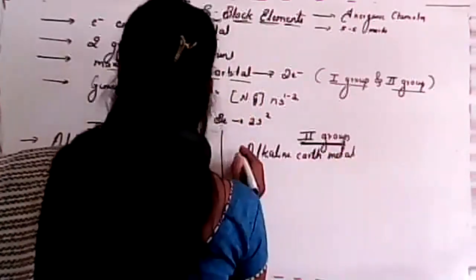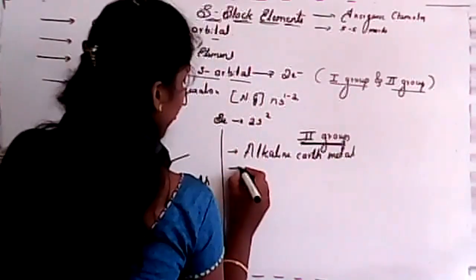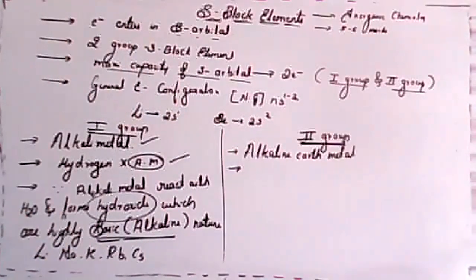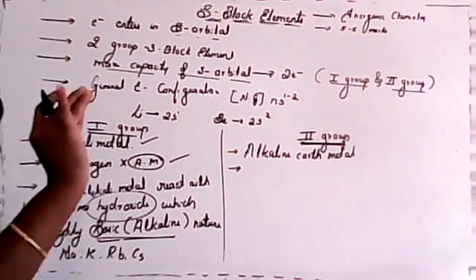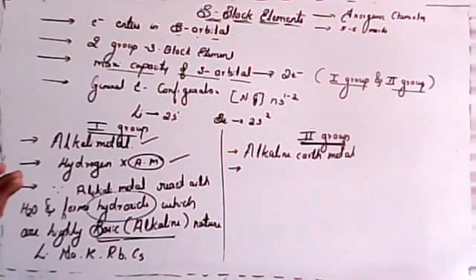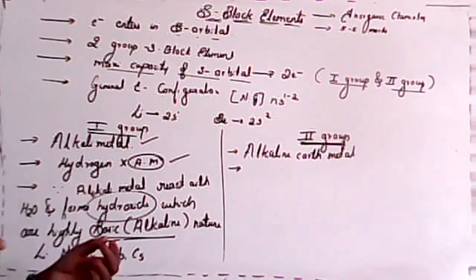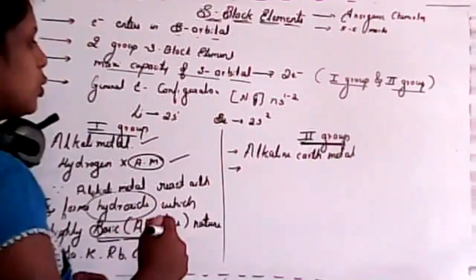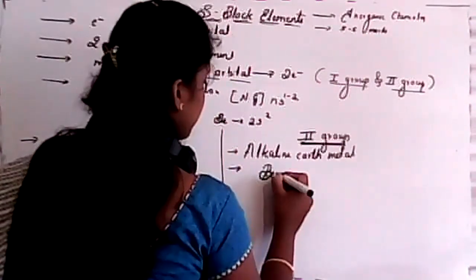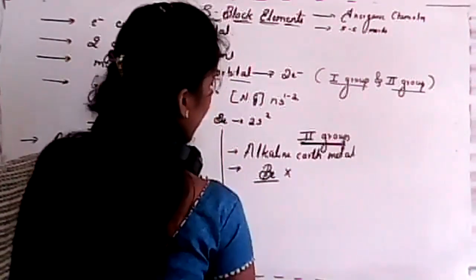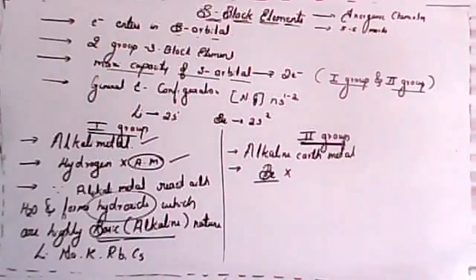What do you mean by alkaline earth metal? Here also there is an exception. Except which element or metal? Any idea, student? You know about this one, but I think you don't know. I'll just tell you: beryllium. Except beryllium, all are known as alkaline earth metals. I'll explain the reason for this.